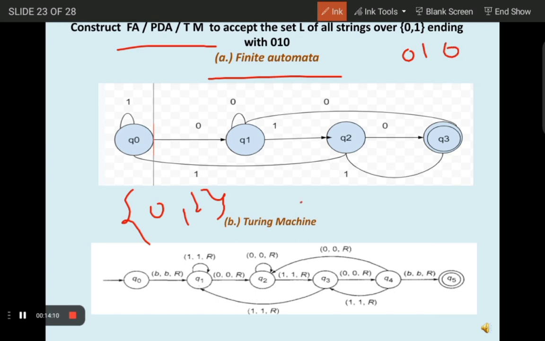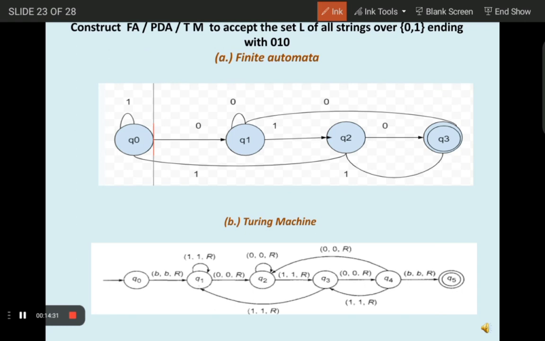So a string can start with either 0 or 1, but its ending should be 0 1 0. A string can start with anything, but its ending should be 0 1 0. This is what our question is saying. Here is a state transition diagram in which there are 4 states: Q0, Q1, Q2, and Q3.